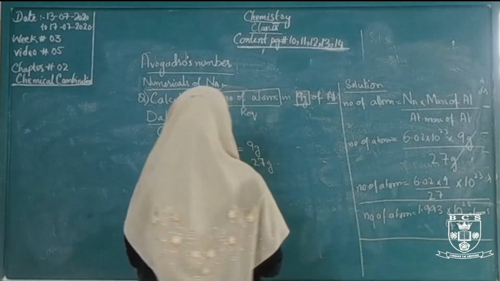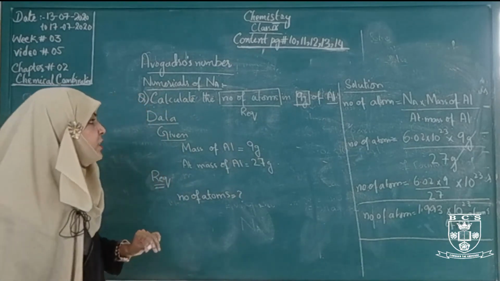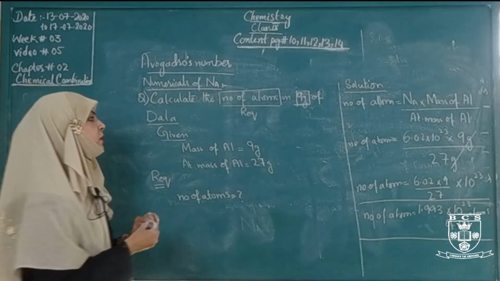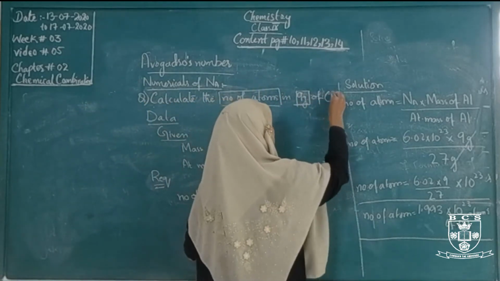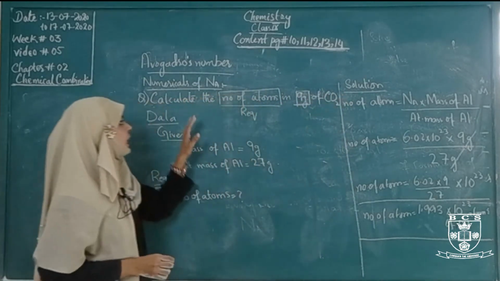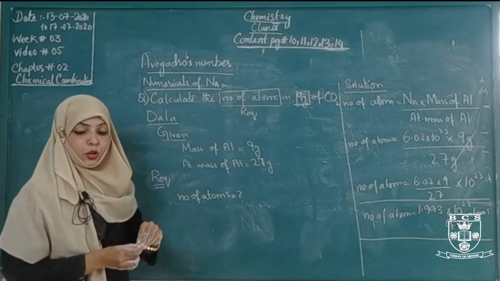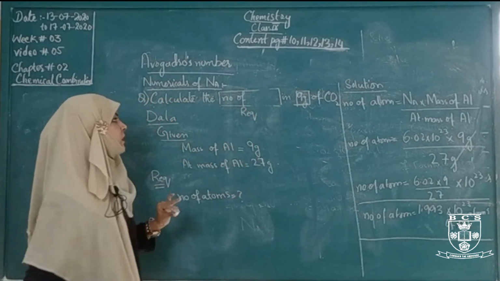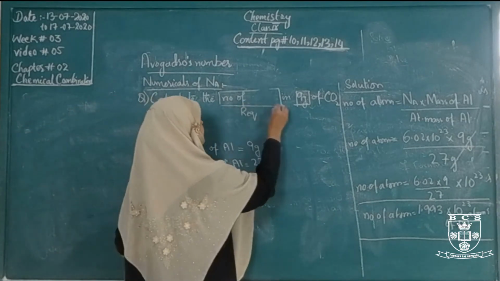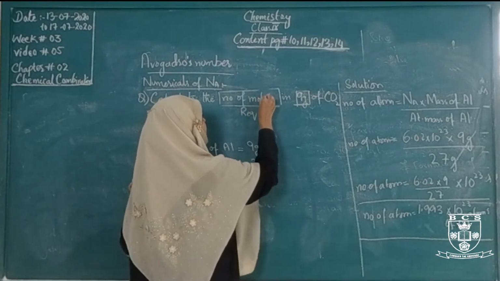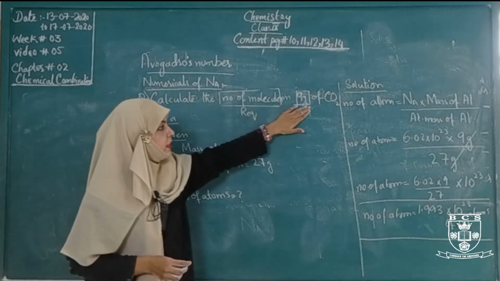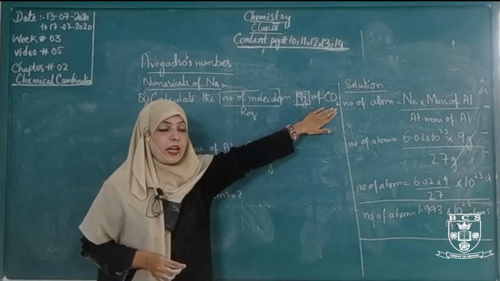Now this is the same numerical, but here the situation will be changed. First of all we found the atoms, now we will find molecules. This is carbon dioxide. Calculate the number of atoms? No, number of atoms is not here. This is the number of molecules. Here we will use number of molecules. Calculate the number of molecules in 9 gram of carbon dioxide.